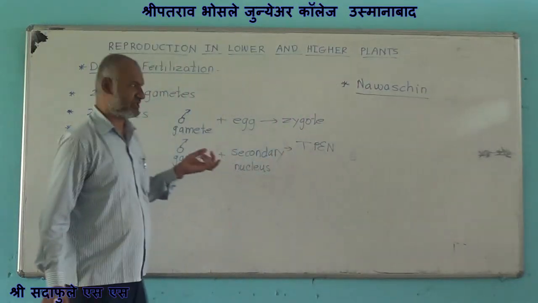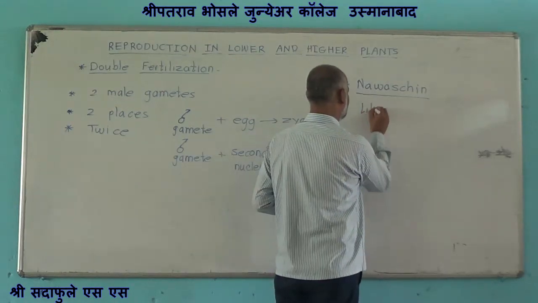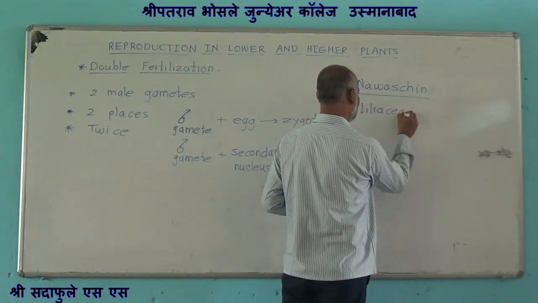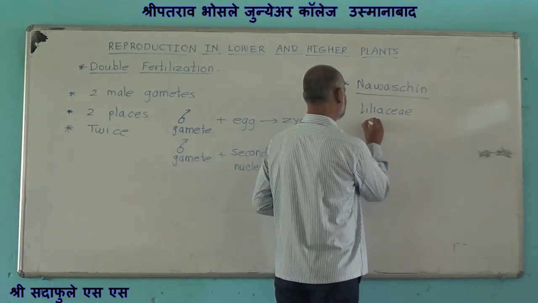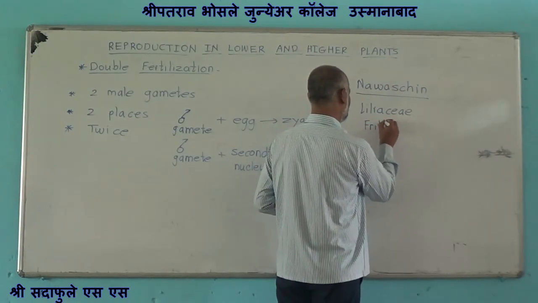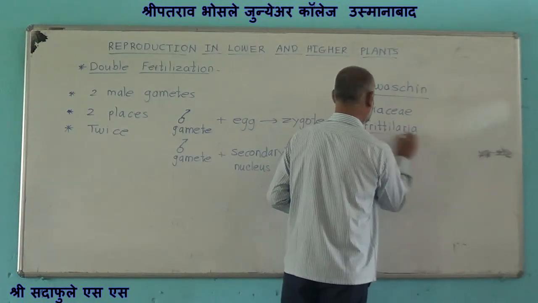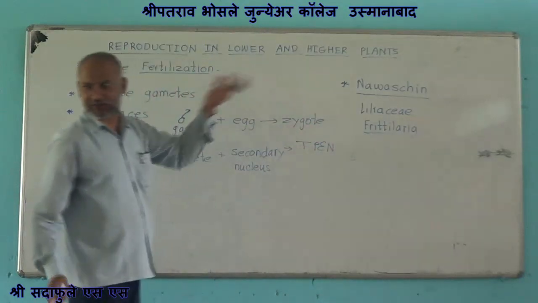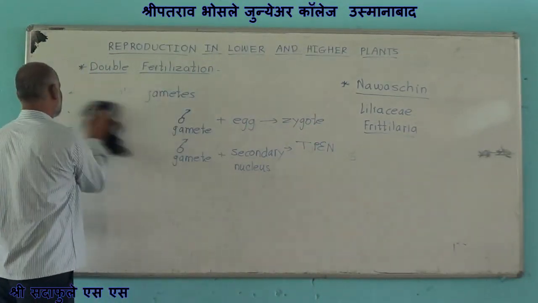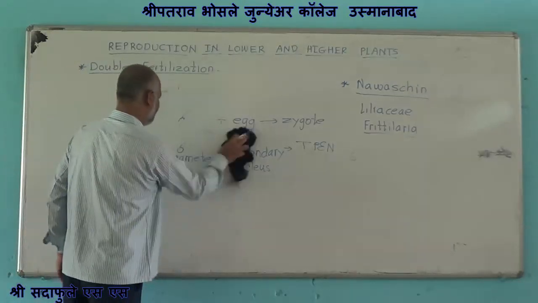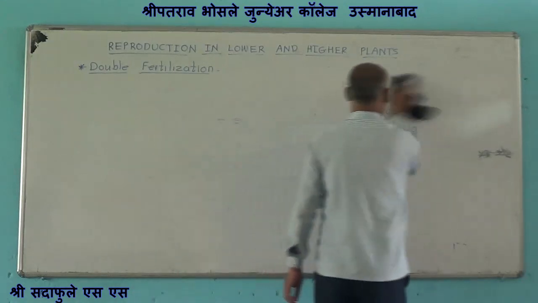Double fertilization was discovered by Nawaschin in family Liliaceae, like onion and Fritillaria. Now, what happens in double fertilization, and what is the process of double fertilization?